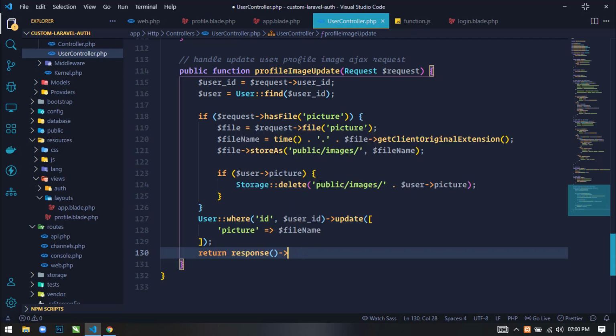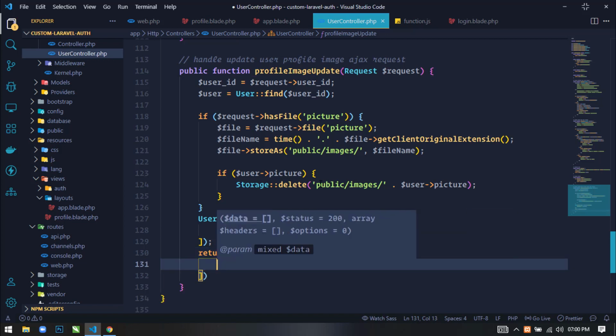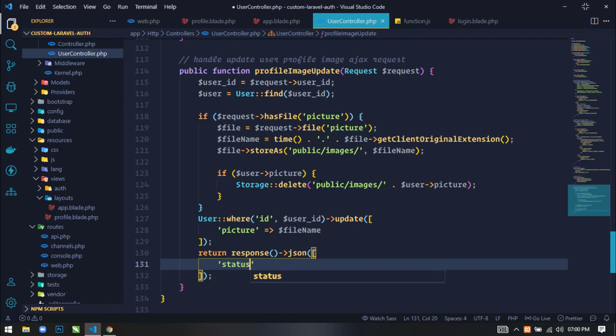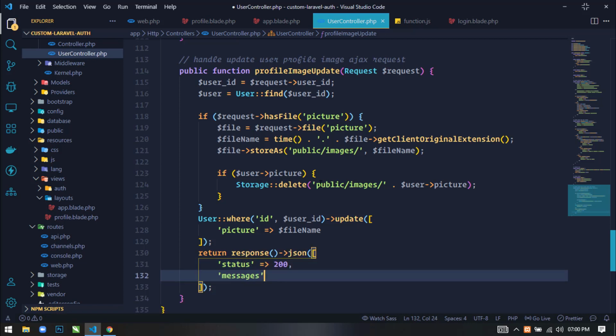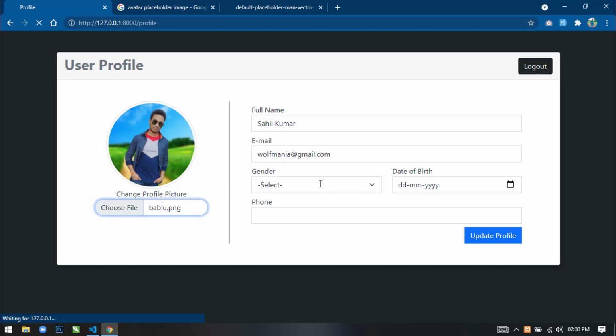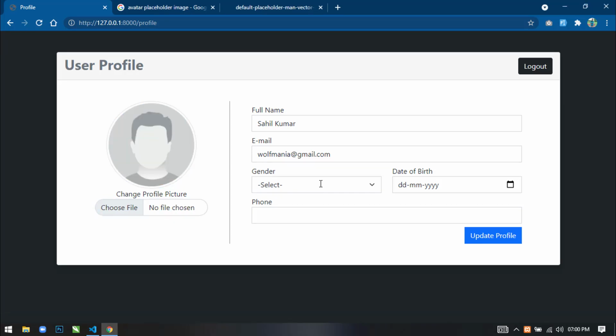So just write JSON, and here I will write a status 200, and in messages I will write profile image updated successfully. Now if you save this and go to the browser and refresh, open the console.